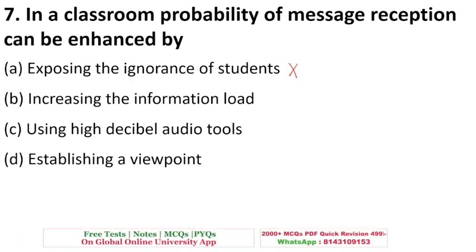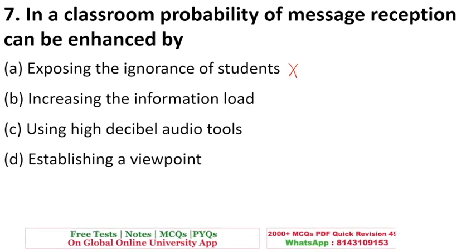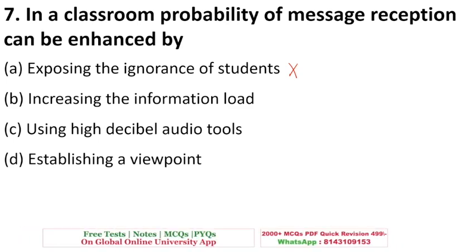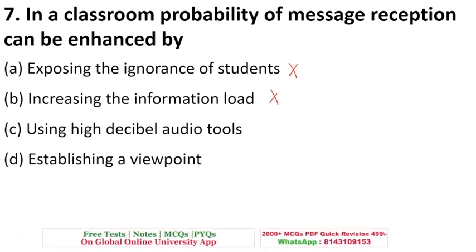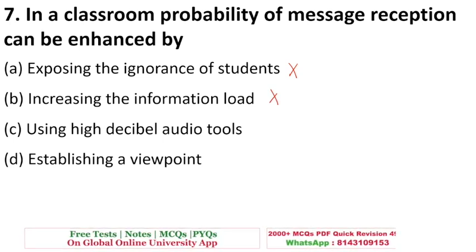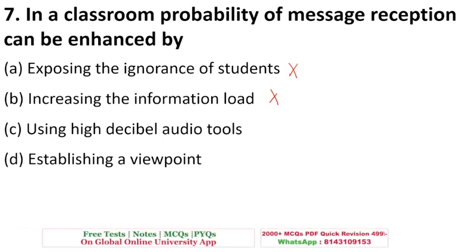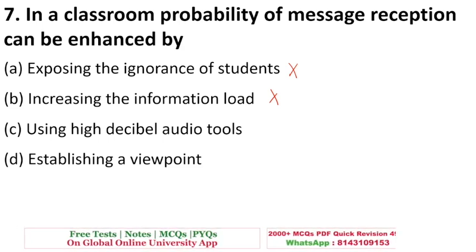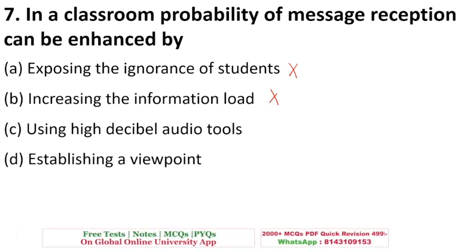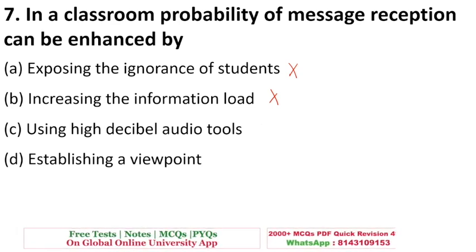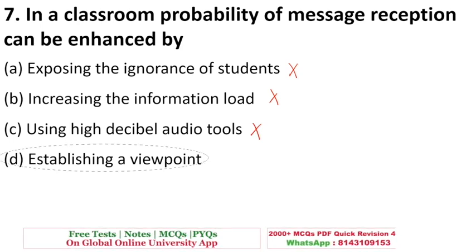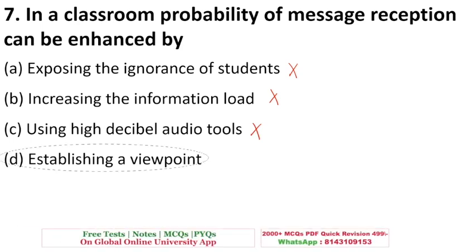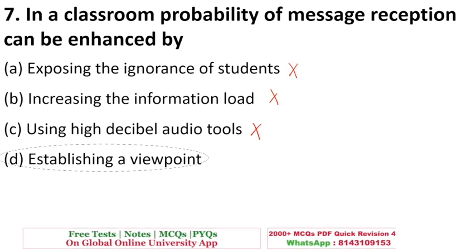Increase the information load. Thus giving facts and information will not enhance message reception. This is not right. Using high decibel audio tools. So you think only speakers and all these tools will increase message reception? This is also not right. The right answer is establishing a viewpoint.